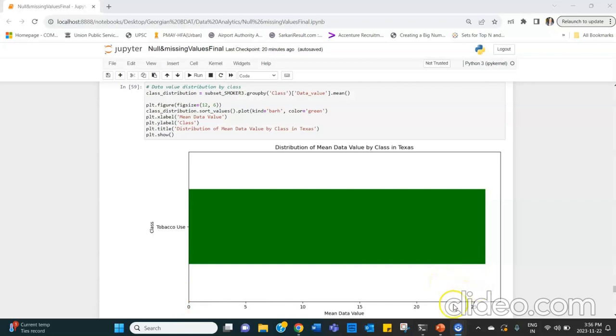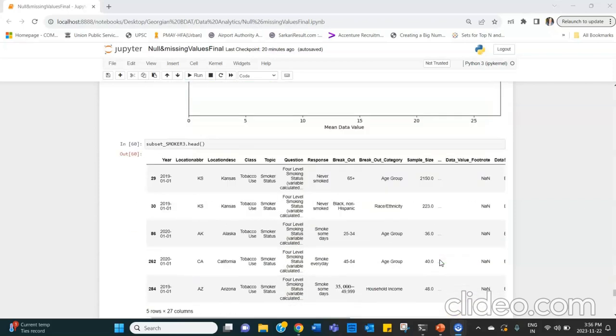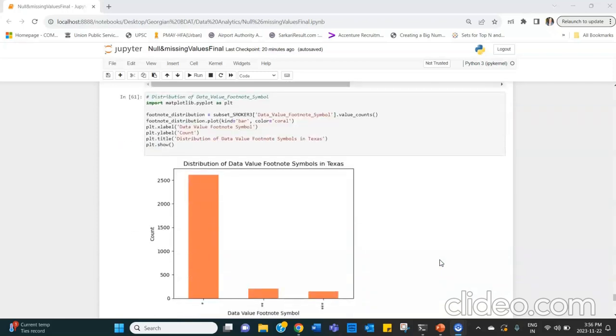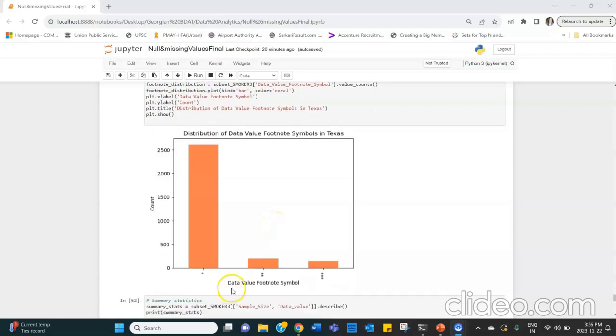Then we have also done the distribution of data value footnote symbols in Texas. Here also we have done a similar thing where we have taken the data value footnote symbol and just taken the count for it, and we have shown the labels and titles for it, as we have shown in the previous graph. And here we can see that these are the data value footnote symbols, and the count for this ranges from 0 to 2500, while for the other two it ranges between 0 and 200.